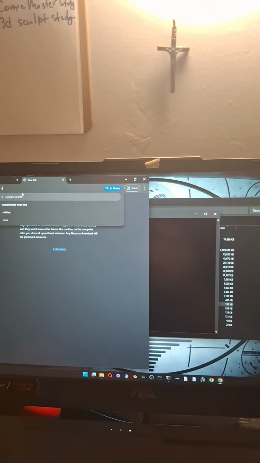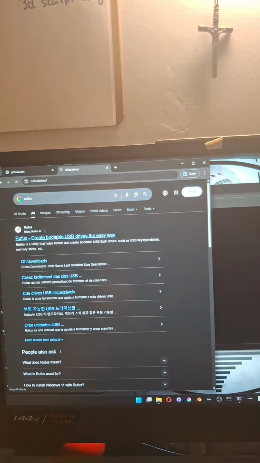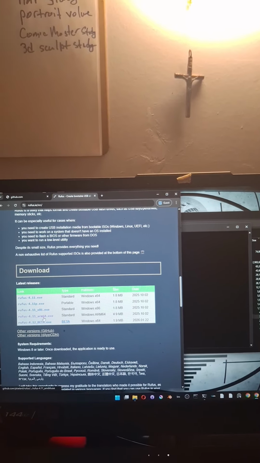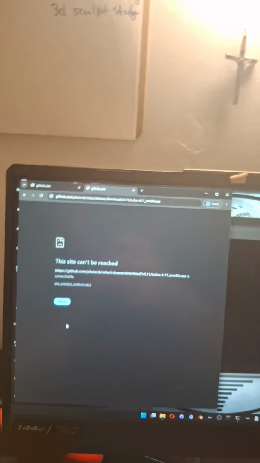Like, I can go to the browser and type in Rufus. Okay, cool, we got Google. Nice. I can click on the Rufus website, and it loads, well, this bullshit. I don't remember seeing all this stuff on the Linux side. Cool. Well, Rufus is Windows only, so let's go down to, oh no, can't do that. Gotta update my internet before I am allowed to browse it on my own goddamn computer.